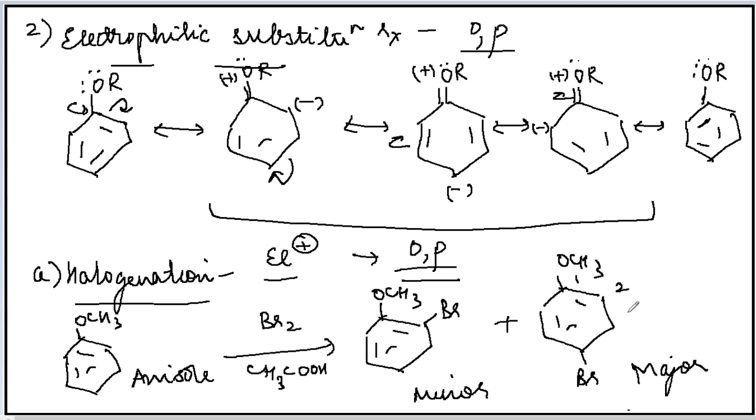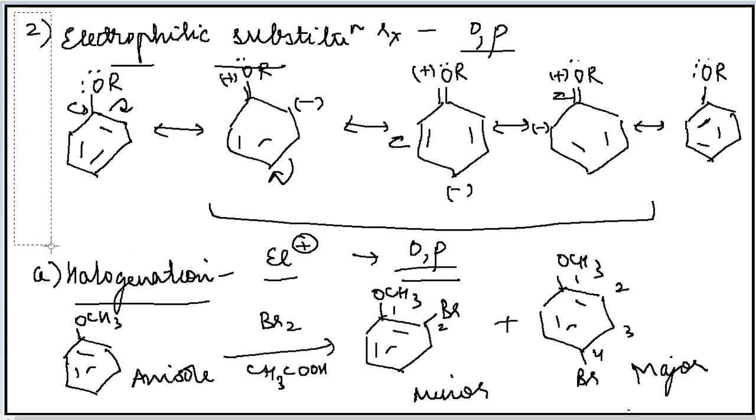If you number them, it will be 4-bromo-methoxybenzene, also called as para-bromo-anisole. Here if you number them, it will be 2-bromo-methoxybenzene, also called as ortho-bromo-anisole. Okay, so this is how the halogenation reaction takes place in ether.